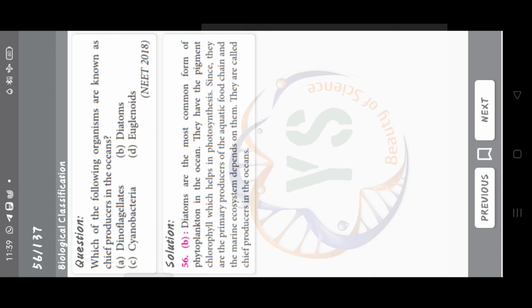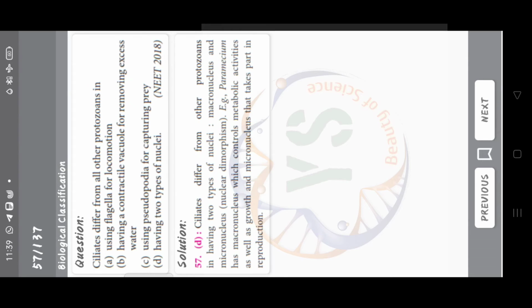Which of the following organisms are known as chief producers in the oceans? Dinoflagellates, diatoms, cyanobacteria, euglenoids. The answer is option B, diatoms. Ciliates differ from all other protozoans in using flagella for locomotion, having a contractile vacuole for removing excess water, using pseudopodia for capturing prey, having two types of nuclei. Answer is option D, having two types of nuclei.